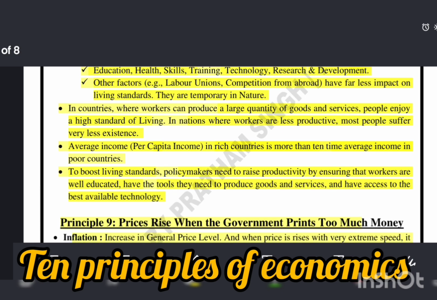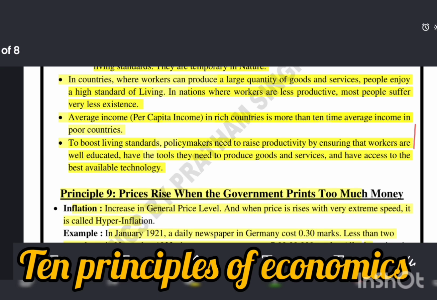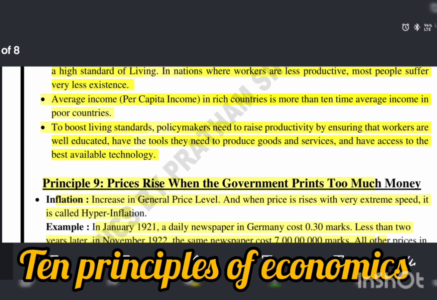In a country where workers can produce a large quantity of goods and services, people enjoy a high standard of living. In a nation where workers are less productive, most people suffer from a less comfortable existence.